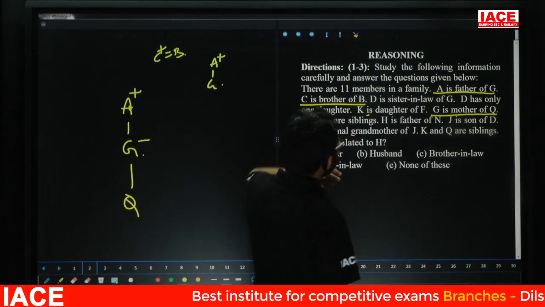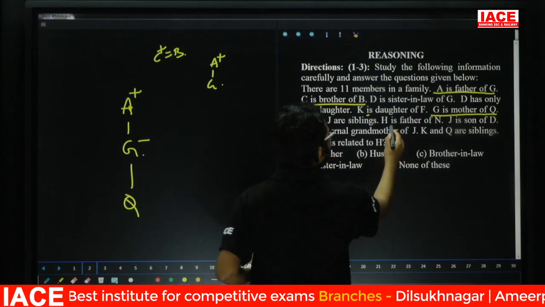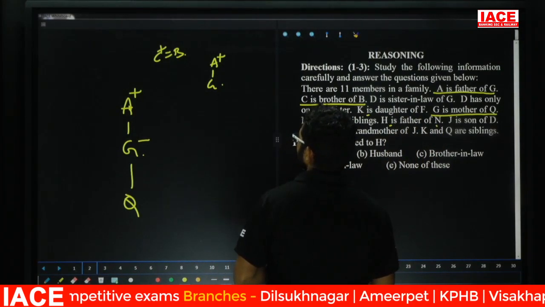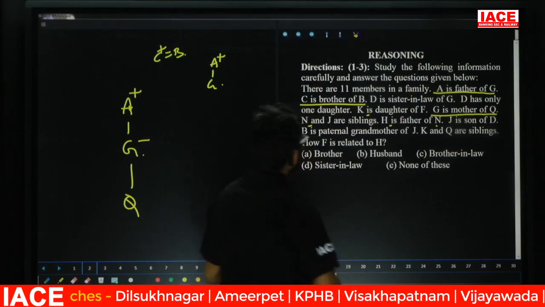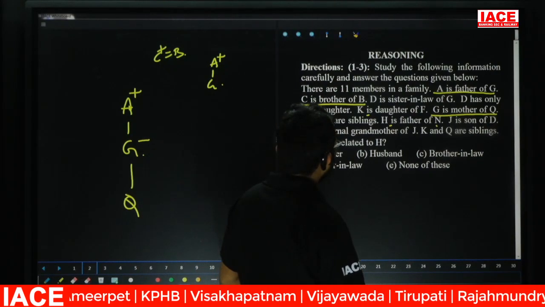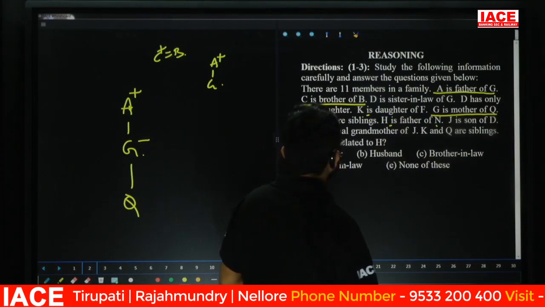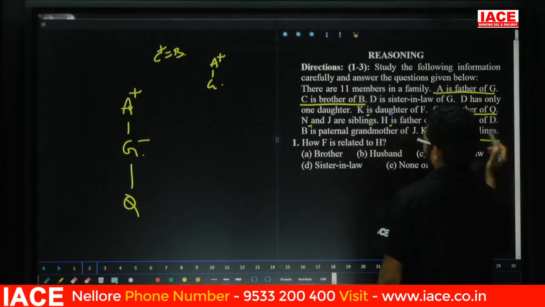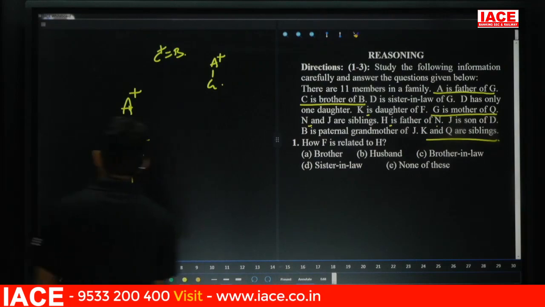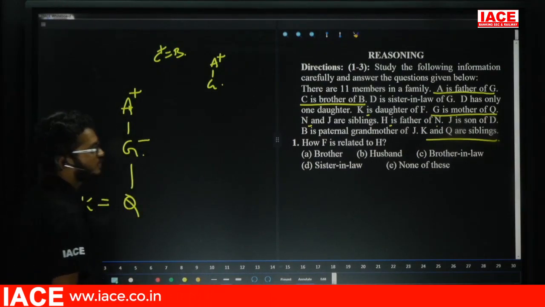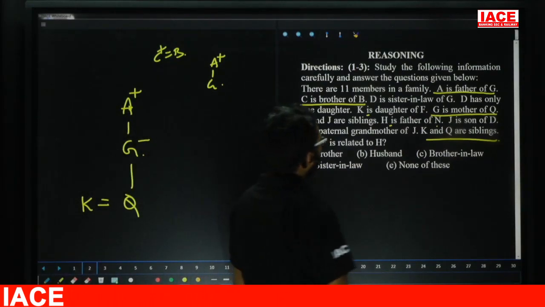Next one is what? Friends, check here. Connecting point, check here. H is the father of N. So friends, here H is the father of N. Next, J is son of D. Next, K and Q are siblings. K and Q, these two are siblings.